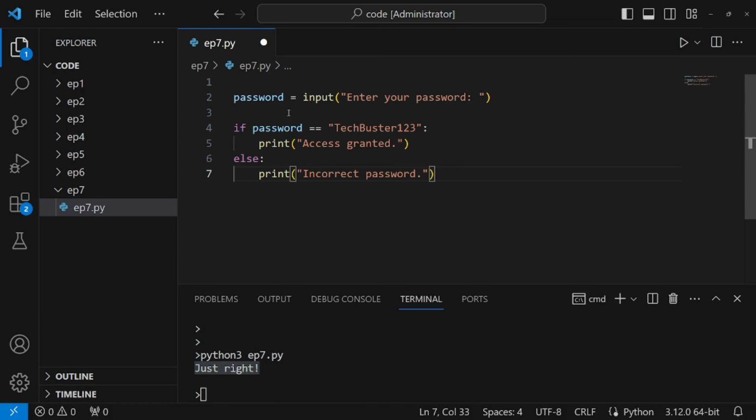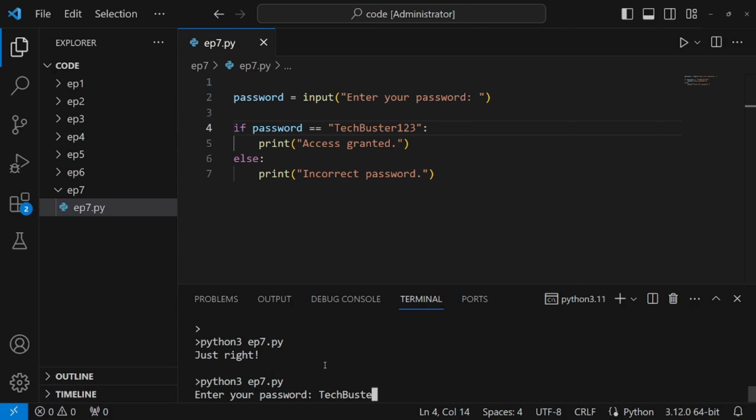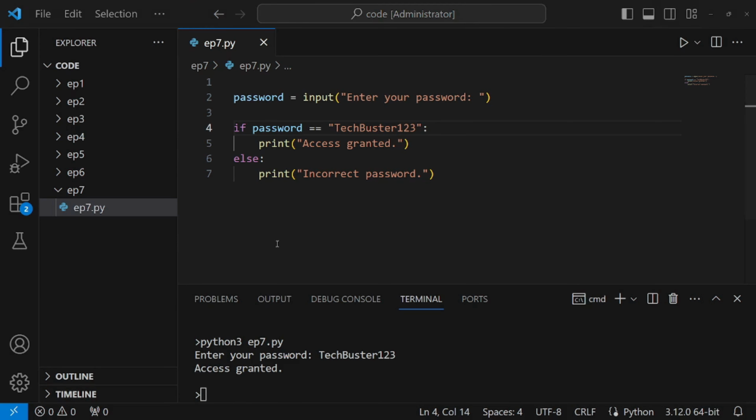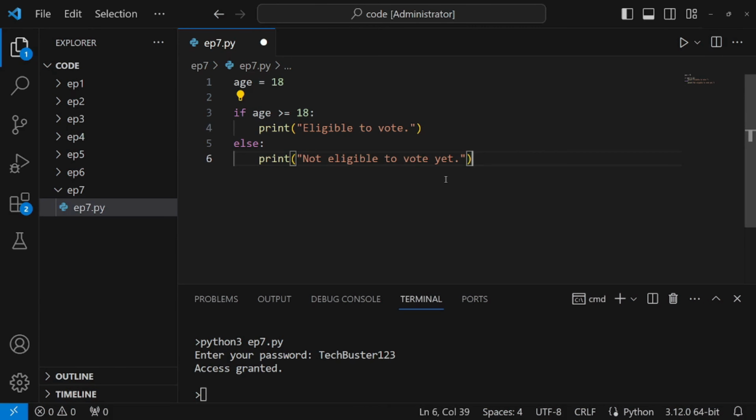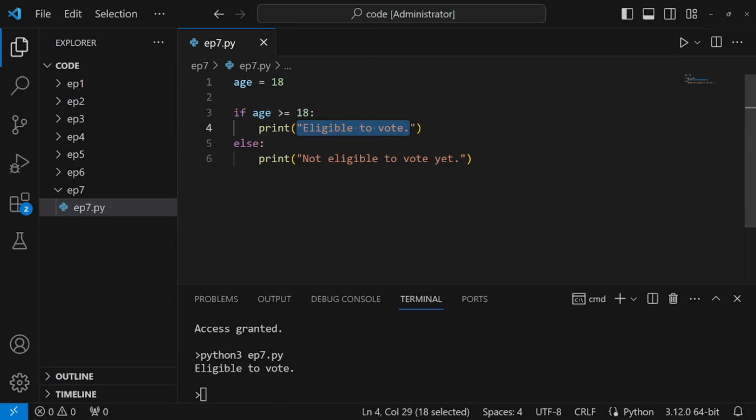Equality, ==, and inequality, !=, operators are particularly handy in various scenarios. For instance, checking if a user's input matches a certain value, or ensuring two values are not the same before proceeding with an operation. Greater than and less than operators aren't just for numbers. They can be used in a range of scenarios, like sorting or setting ranges. Combined with an equal sign, they offer flexibility in setting boundaries and thresholds.